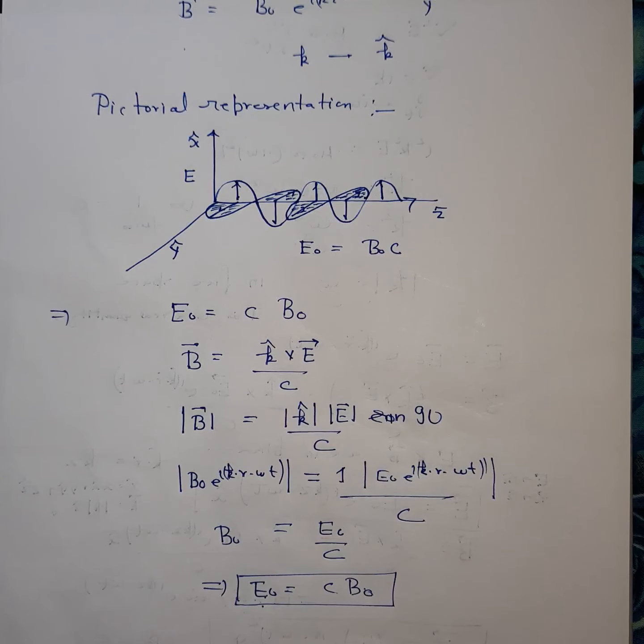This is all about the propagation characteristics of electromagnetic waves. In the next class we will discuss the propagation characteristics of electromagnetic waves inside a dielectric medium.